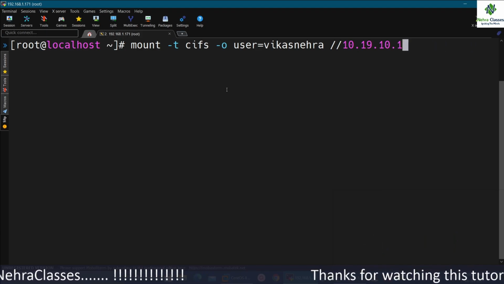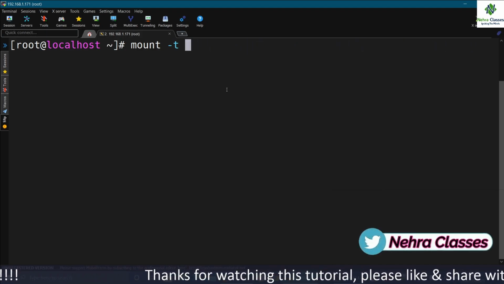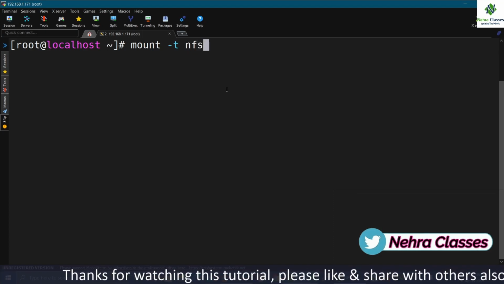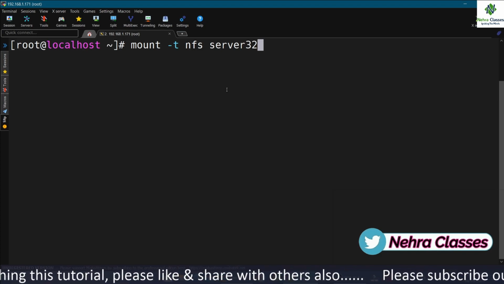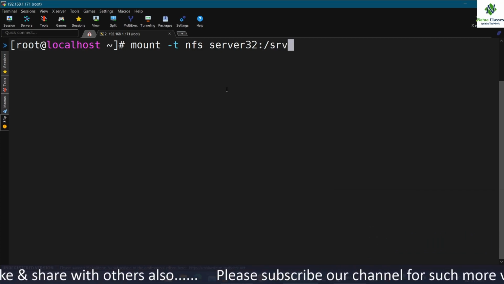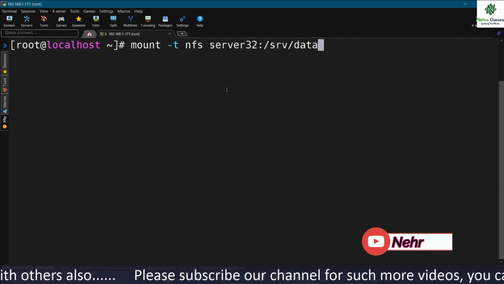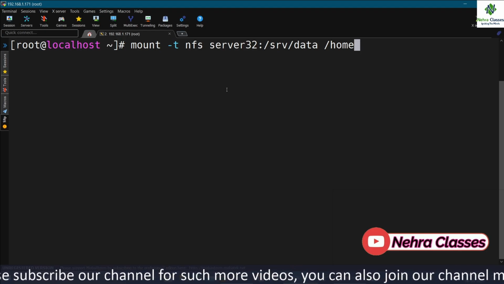If you want to mount an NFS file system, you can use the mount -t nfs command, and there you can mention the IP address or the host name of the server, like this, and the mount point location or the mount point path.